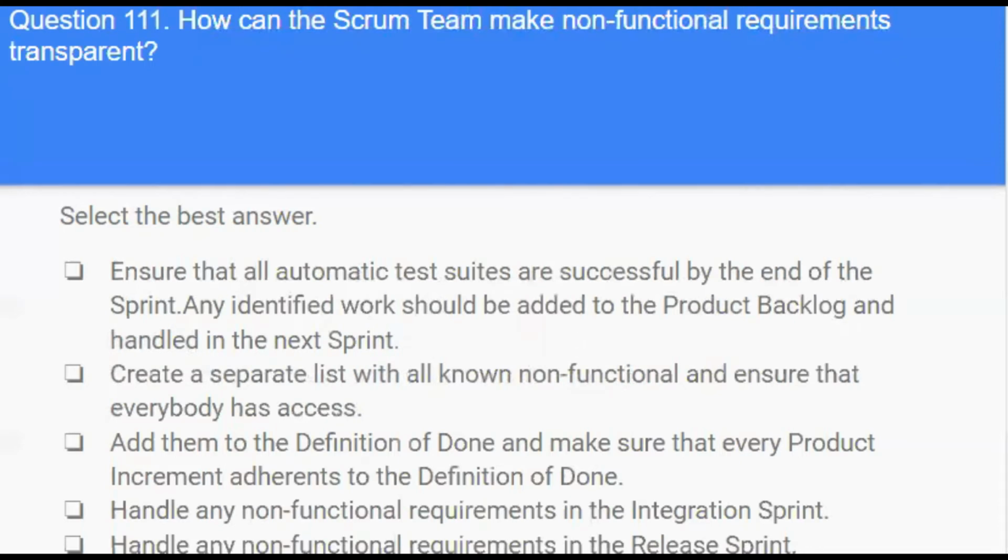Options. Ensure that all automatic test suites are successful by the end of the sprint. Any identified work should be added to the product backlog and handled in the next sprint. Create a separate list with all known non-functional requirements and ensure that everybody has access. Add them to the definition of done and make sure that every product increment adds to the definition of done. Handle any non-functional requirements in the integration sprint. Handle any non-functional requirement in the release sprint.